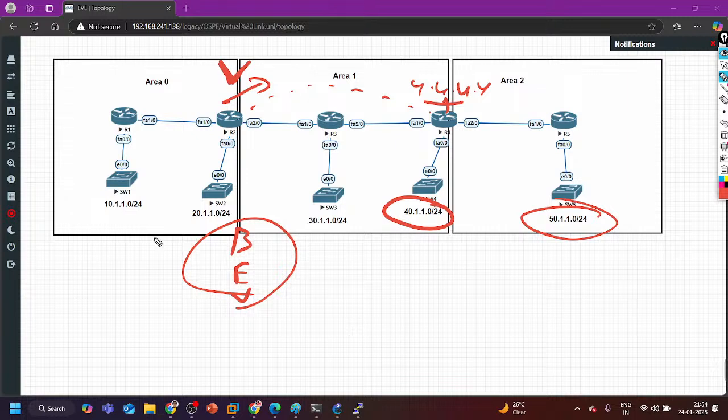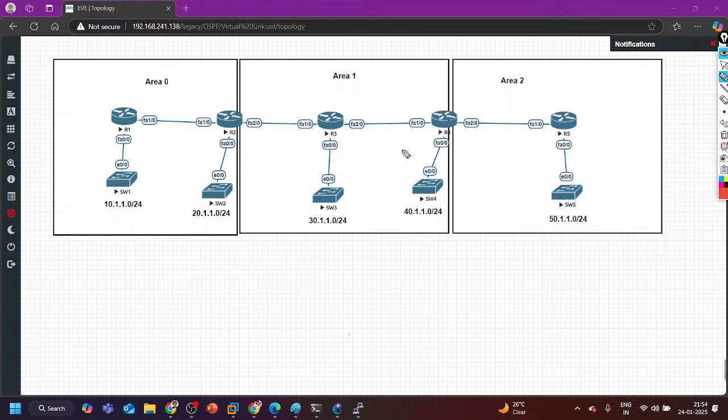Sir, we have created the loopback address 4.4.4.4 on R4 because R3 has to reach this ABR. That's why we have created this loopback, to avoid this problem. Whatever LSA 3 router 4 will advertise to router 3 in area 1 from area 2, every time there will be two pieces of information: link ID and advertising router ID.